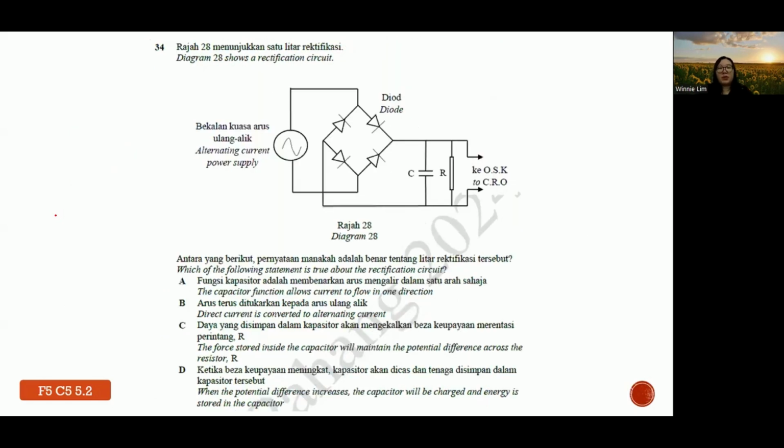34, diagram 28 shows a rectification circuit. So which of the following statements is true about the rectification circuit? So again, this is AC supply. When we have the diode in the circuit, we generally change AC to DC. So this concept is called rectification. And then we have two types of rectification, full wave and half wave. If 4 diodes, then they are considered full wave. If only one diode, then it will be half wave.